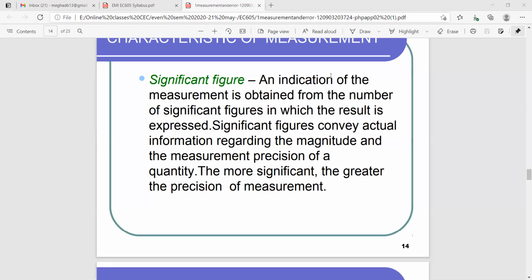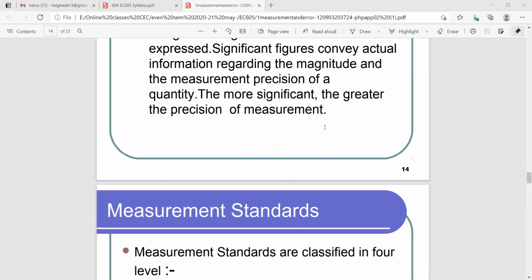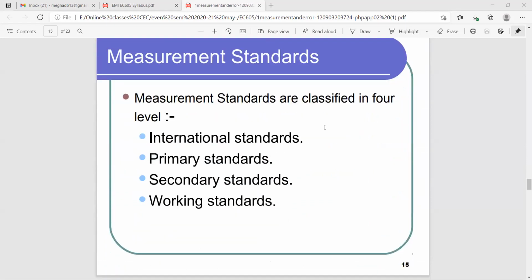I was discussing with you about the significant figures, and I hope this significant figure part you understood nicely. Then we can move on to some of the standard measurement. Now, standard measurement, this we will do.